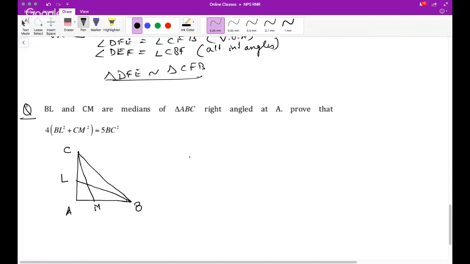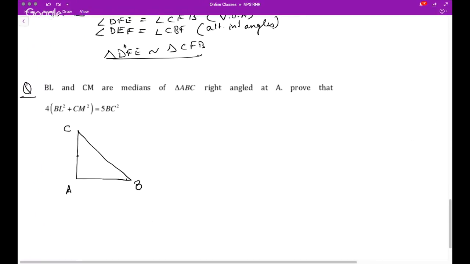are medians. Okay, so it doesn't look like a median, but never mind. Let me just redo it. So the median will be some point here. It's very difficult to draw a line on the tab, but never mind.